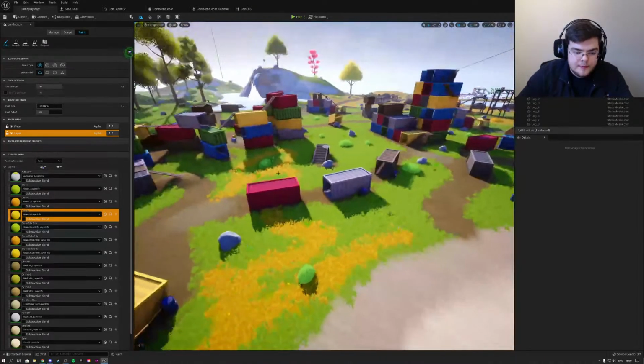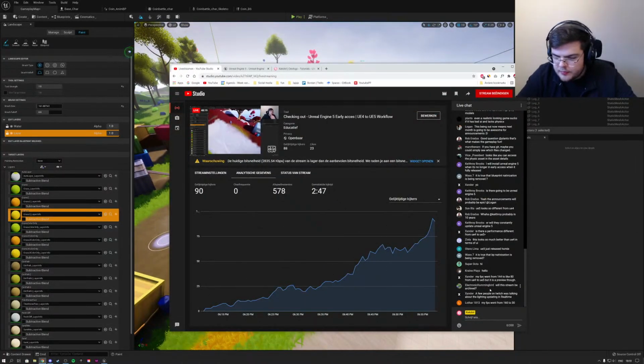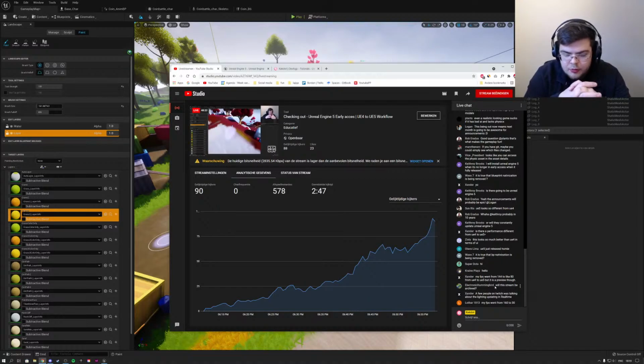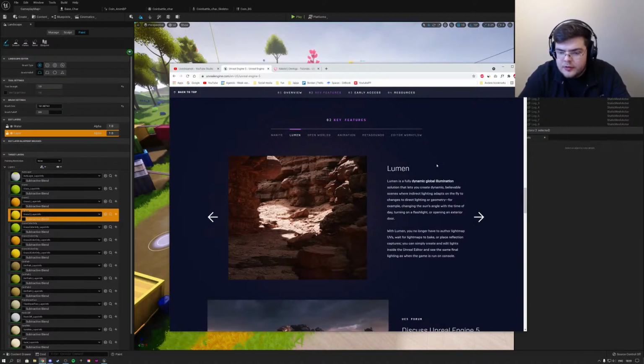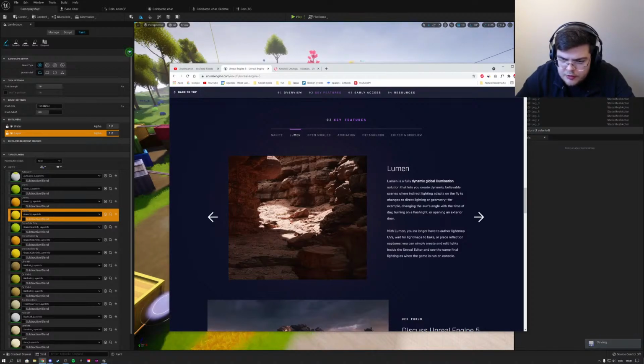Alexander says a few people on Twitch were talking about the lighting updating in real time. I believe that is our Lumen functionality, right? So let's read, because I'm new to this as well. Lumen is a fully dynamic global illumination solution that lets you create dynamic, believable scenes where indirect lighting adapts on the fly to changes to the direct lighting or geometry, for example changing the sun's angle with the time of day, turning on the flashlight, or opening an exterior door. With Lumen, you no longer have to author light map UVs.